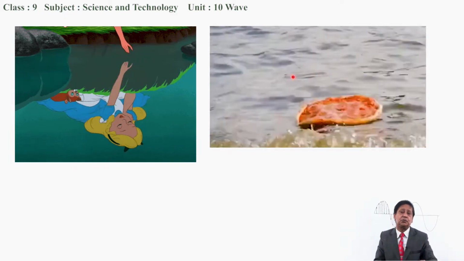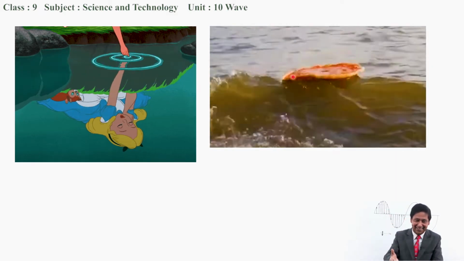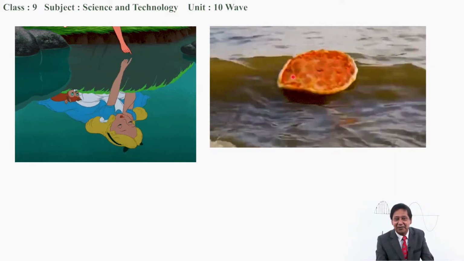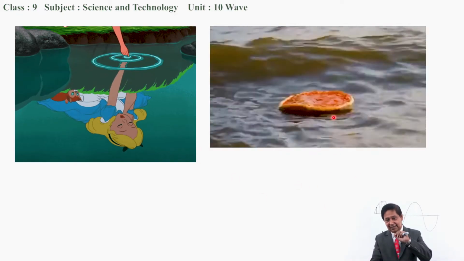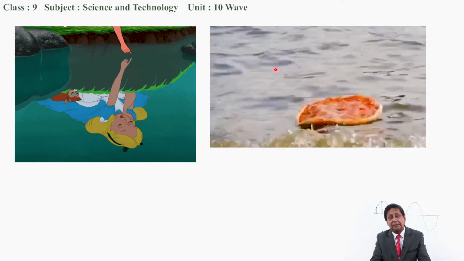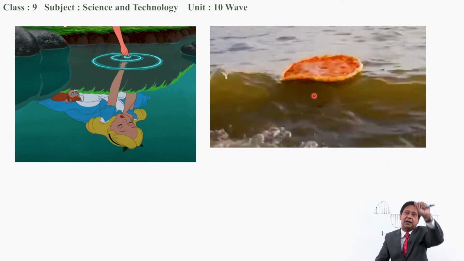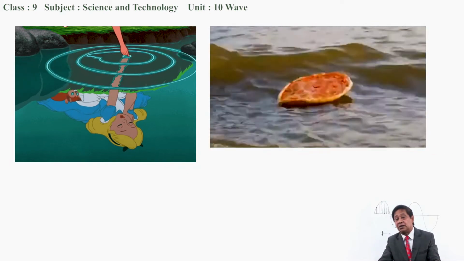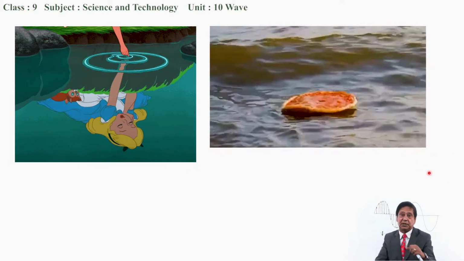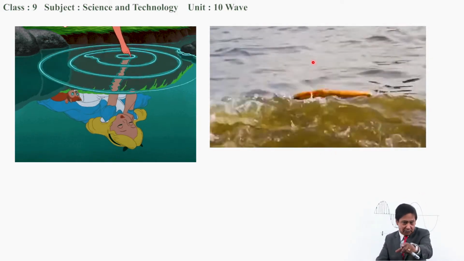It can be understood this way also. Look at this. This is a pizza. The pizza is moving up and down in water, and someone is watching this. Actually, the ripple of water is moving away, but the pizza is moving up and down. Why? Energy is traveling towards this direction, away from this pizza, but the pizza is moving up and down along with the particles of the water.